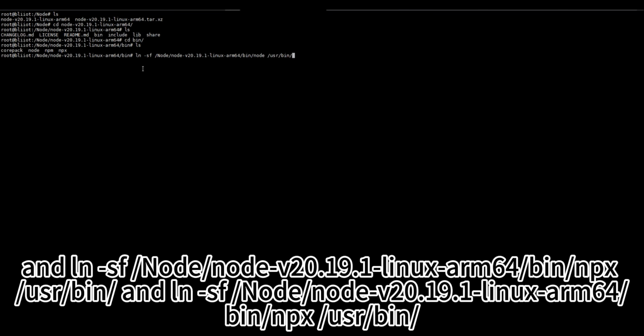ln -sf /node/node-v20.19.1-linux-arm64/bin/npm /usr/bin/ and ln -sf /node/node-v20.19.1-linux-arm64/bin/npx /usr/bin/.